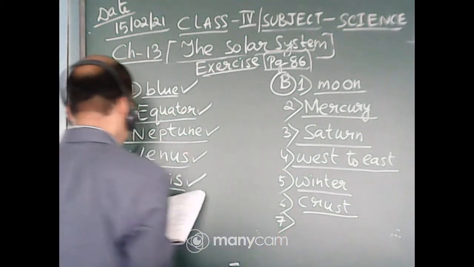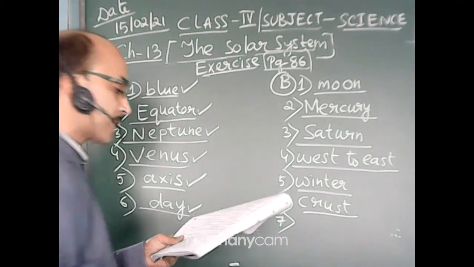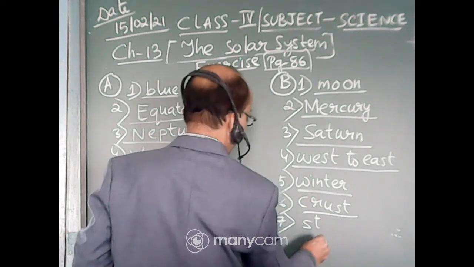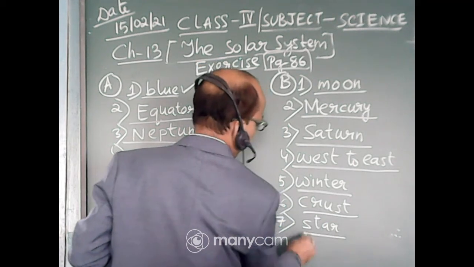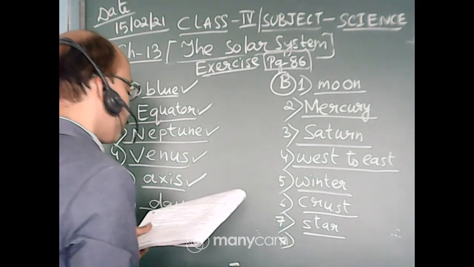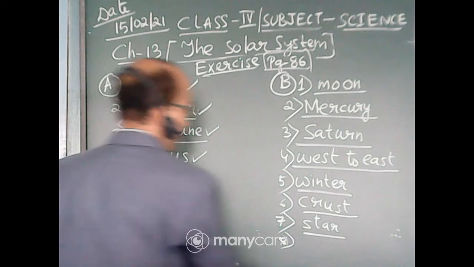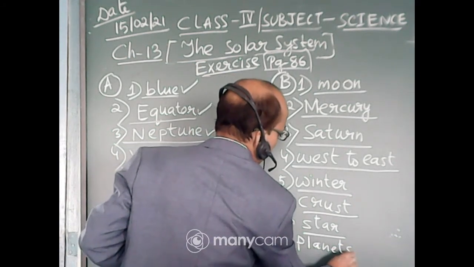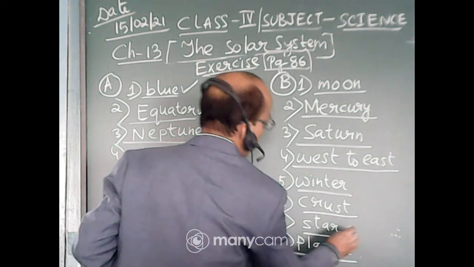Number 7, our dash is a huge ball of gases, it is star. And number 8, dash are heavenly bodies that move in orbits around the sun, it is planets. Okay?